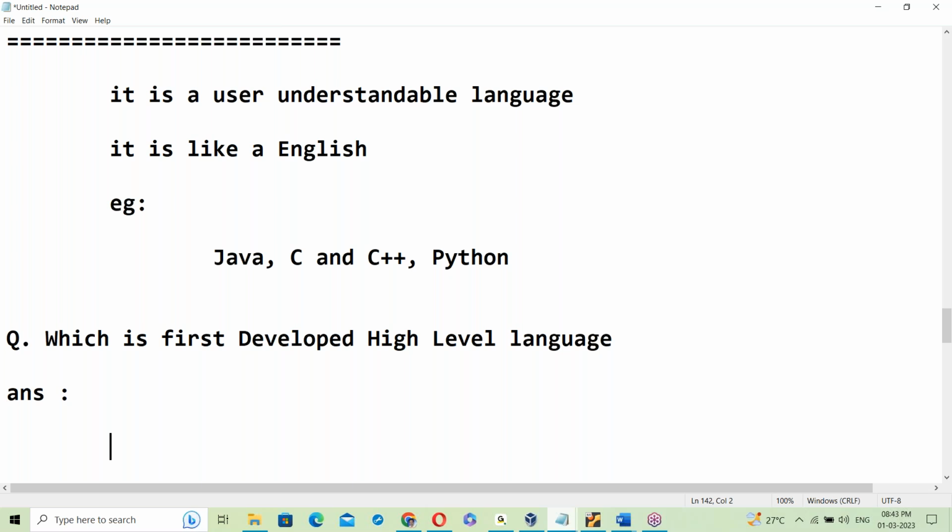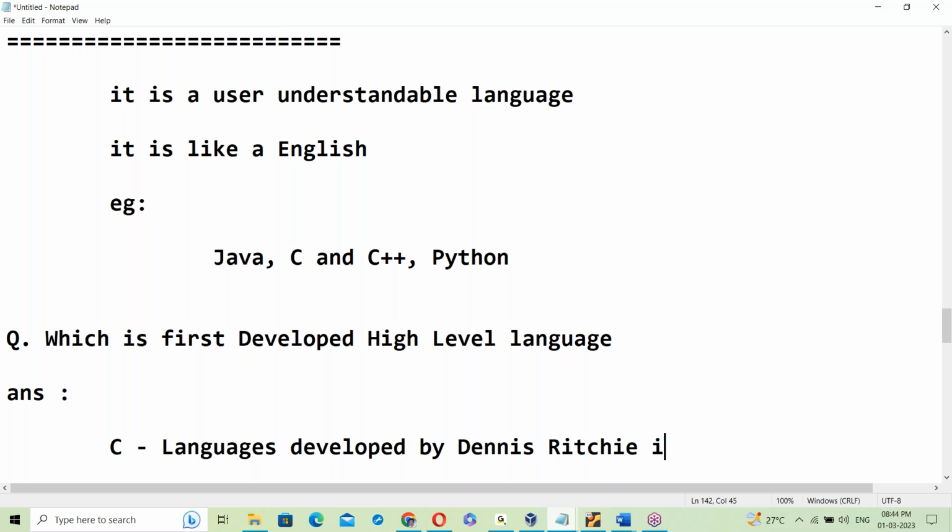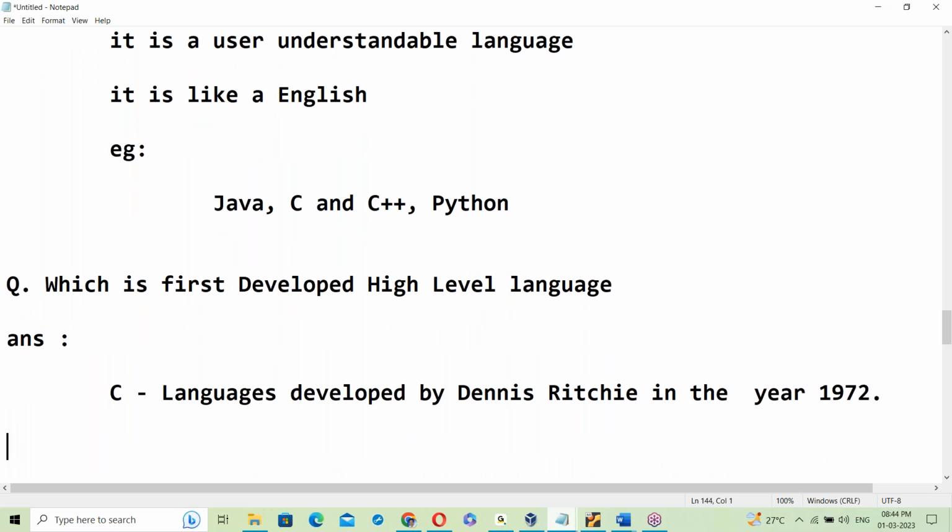Which is the first developed high level language? Anyone idea? C language. Yes, developed by Dennis Ritchie in the year 1972. Very old language. C is the first high level language.